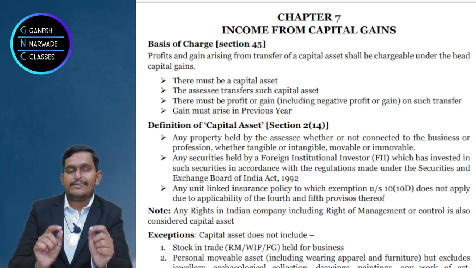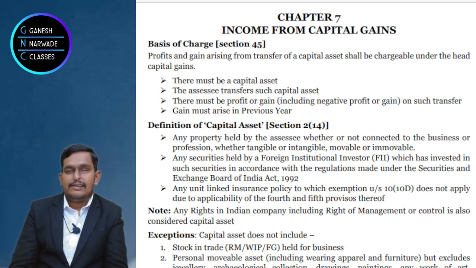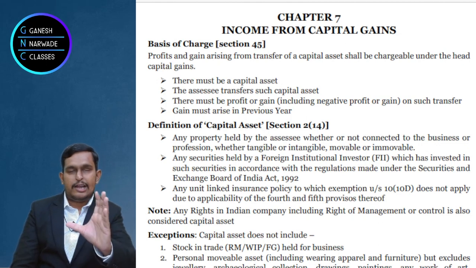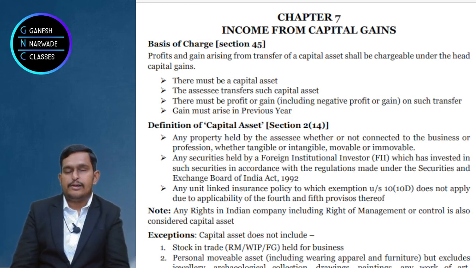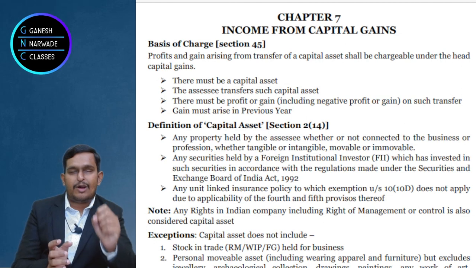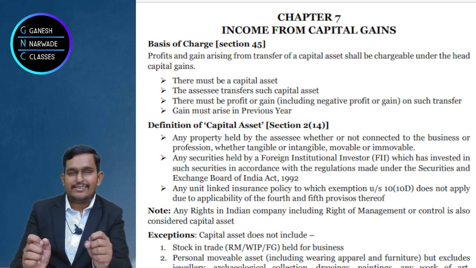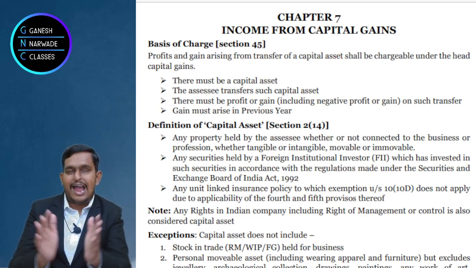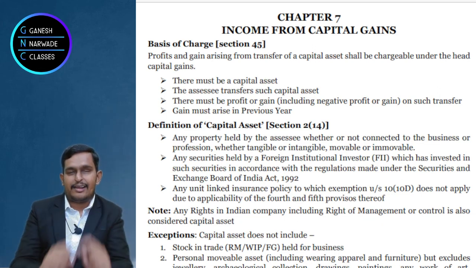So there must be a capital asset. It must be transferred. So these capital assets are there, na? Land, building, plant and machinery, right? These are capital assets. It must be transferred, that means sold from one person to another person. And after the sale, obviously either there will be profit or there will be a loss. There should be some profit or loss, and this should happen in the previous year.